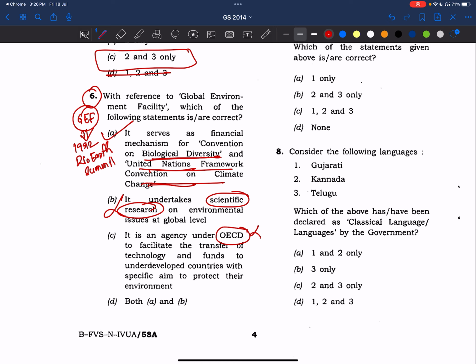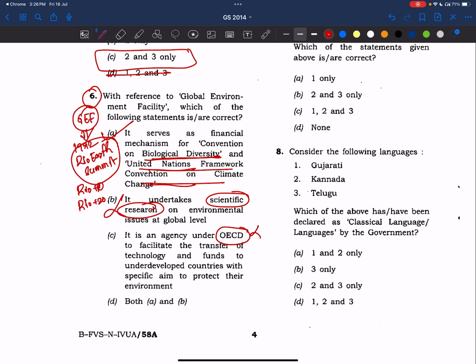So that means even the Rio Earth Summit will be important, and we also had Rio plus 10, Rio plus 20 also happening. So we need to make notes on all these things. It will be present in the environment conventional books like textbooks. You can study from there also. I will try to make concise notes on all these things.